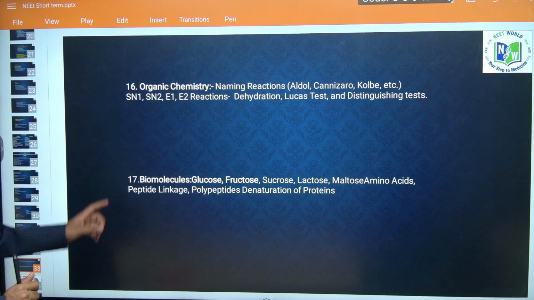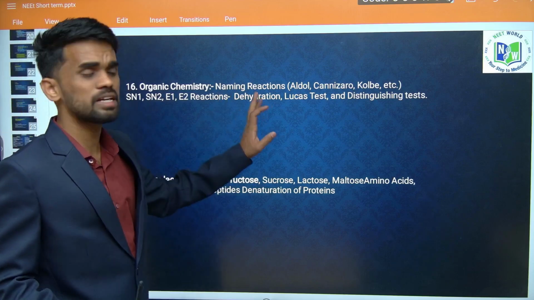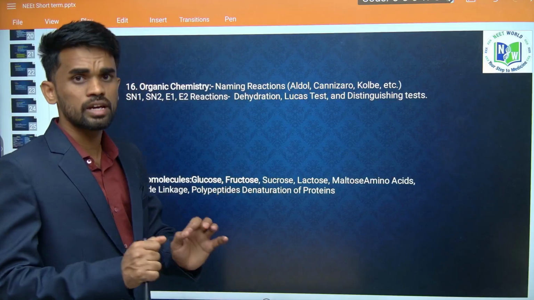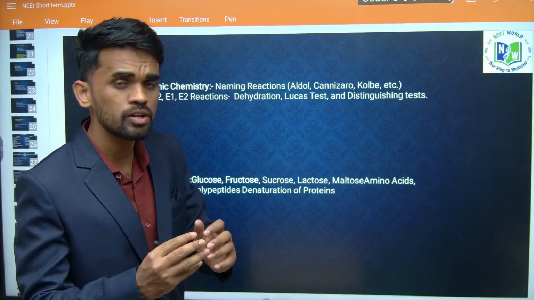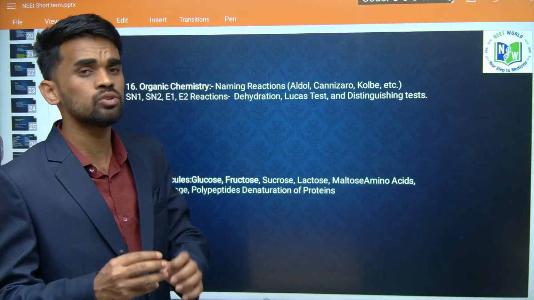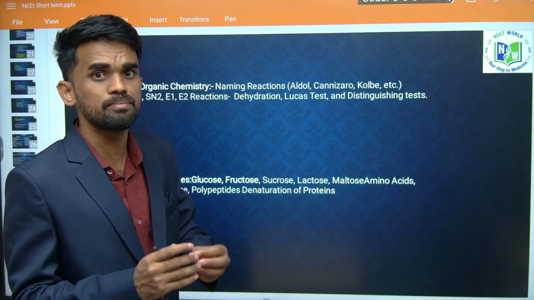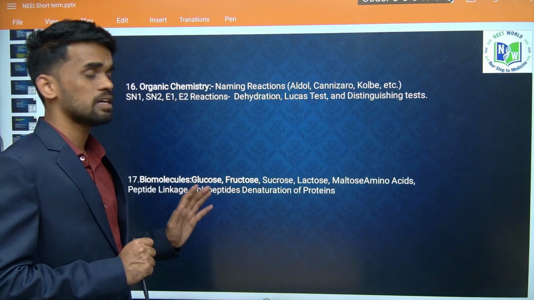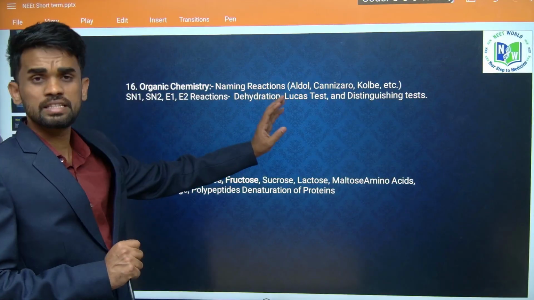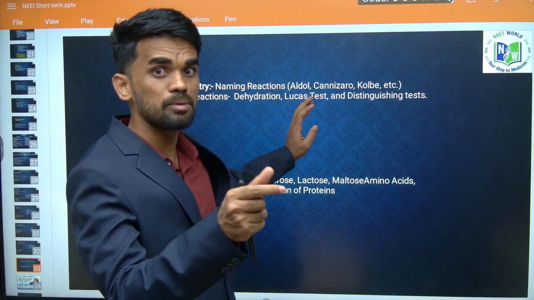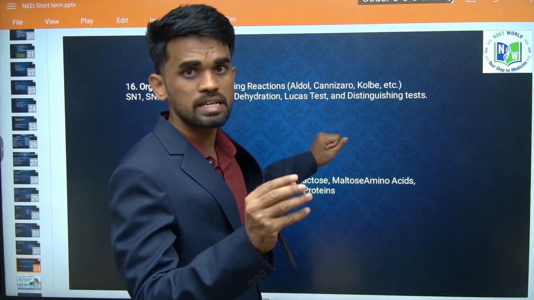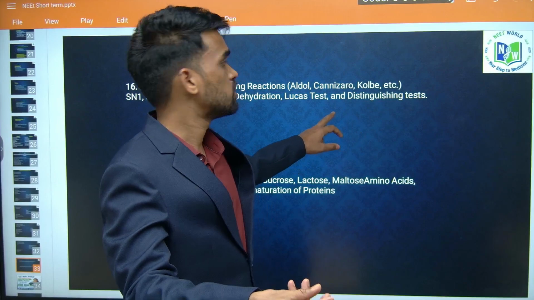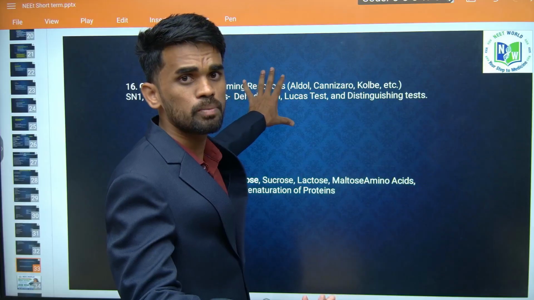Okay, so finally we have organic chemistry. Here we have named reactions. You should not worry much about named reactions. Whatever easiest way you are able to follow them, you can do that, or you can reach us. We will make you understand them and remember them in a very easy manner. The next, SN1, SN2, E1, E2 reactions, they are very important. And practical organic chemistry, POC as we say, is there now. There we will be using some distinguishing tests, right? That can also be covered under this particular topic.